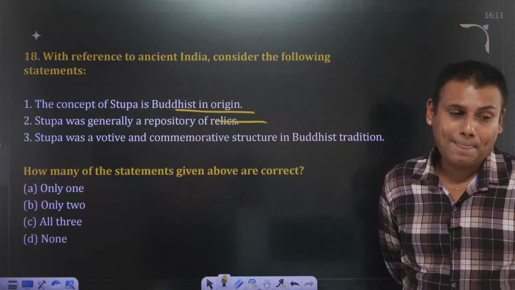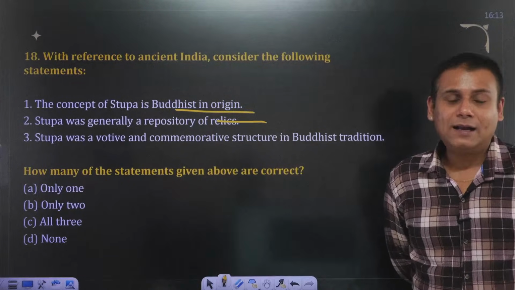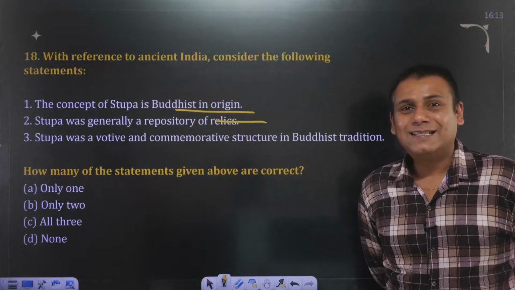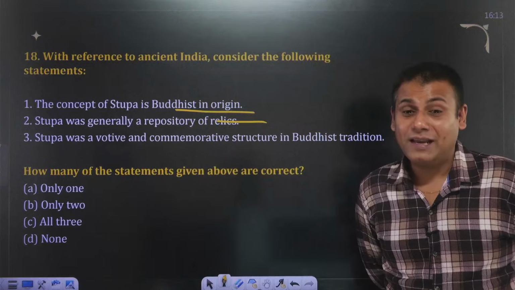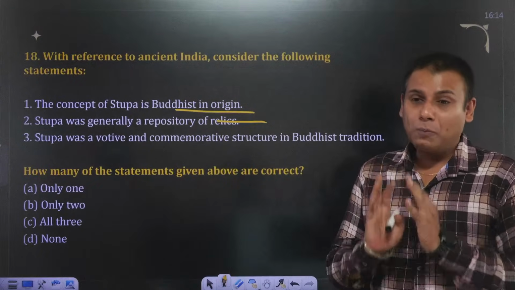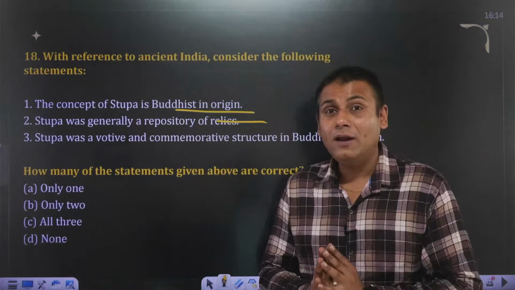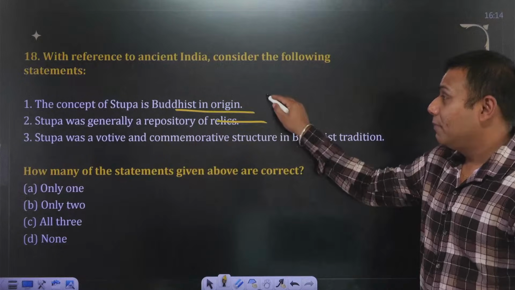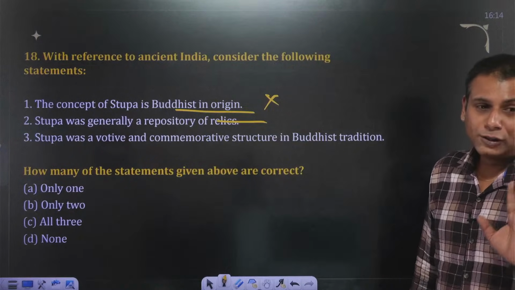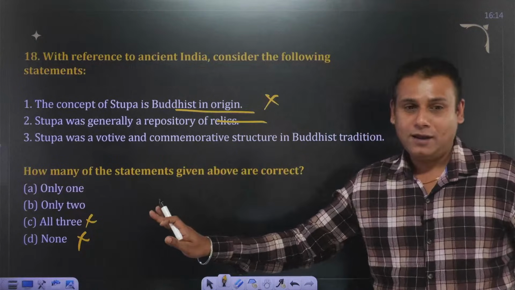18th one. Yes. How many statements are correct? Yes, you can use the elimination technique here. As discussed previously, the concept of stupa is not Buddhist in origin. It finds mention for the first time in Rig Veda. So the first statement becomes wrong. If the first statement becomes wrong, then these two statements are automatically eliminated.